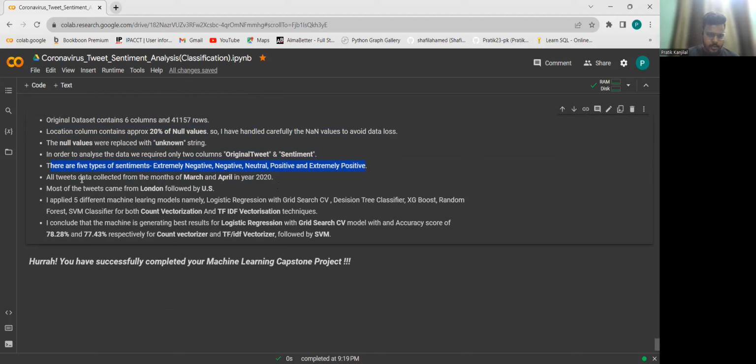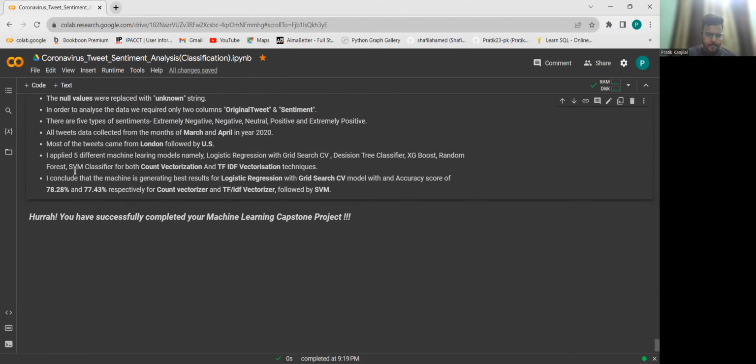And then we feature engineered and reduced the features in order to avoid problems regarding multi-class classification. And here there is the tweet timings, from which time till which time we have the tweets. And this is what I have just explained, that all the models, and some models with grid search CV, I have done some hyperparameter tuning there. And then I concluded that the logistic regression model has given the best results for both types of vectorizers, but the best results have been pulled out by the count vectorizer.